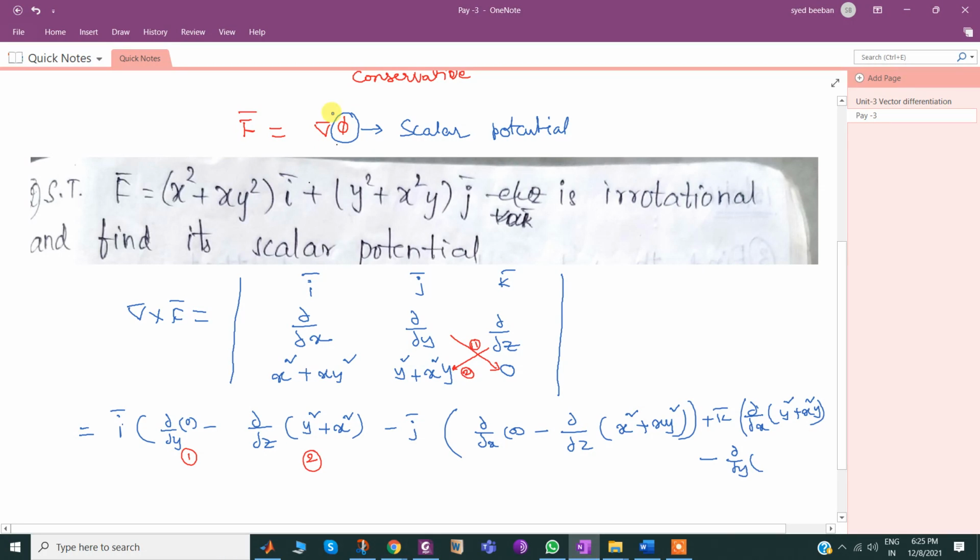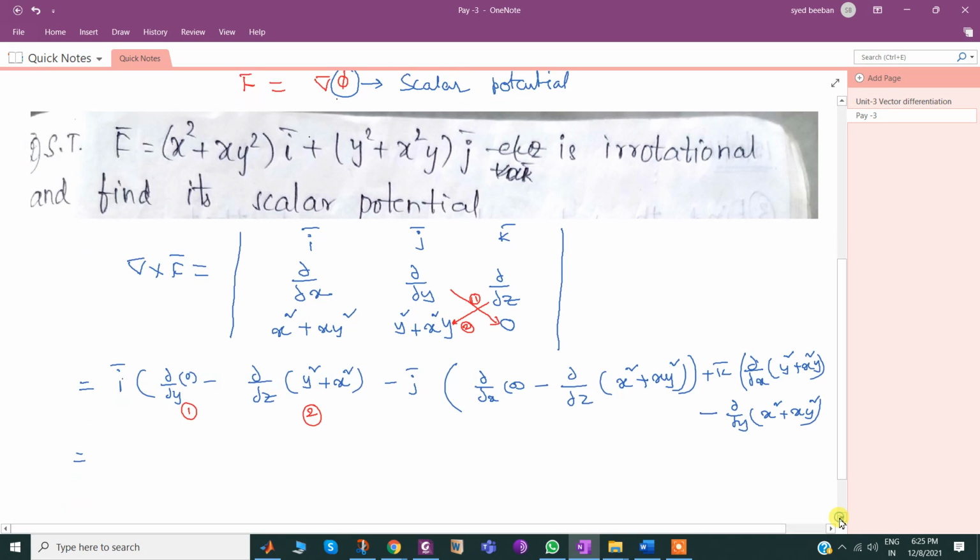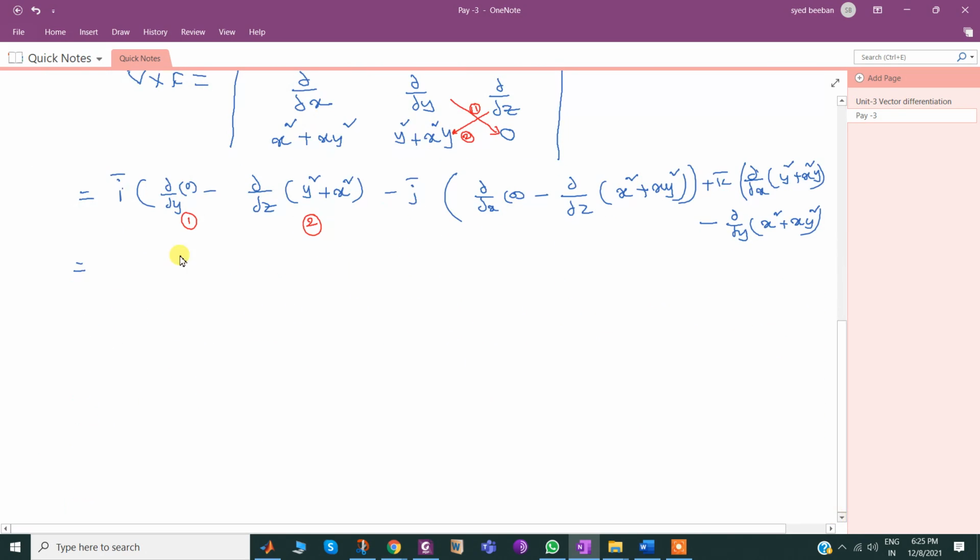Dou by dou y of (x square plus xy square). Now simplifying this, i bar times differentiation of 0 is 0.